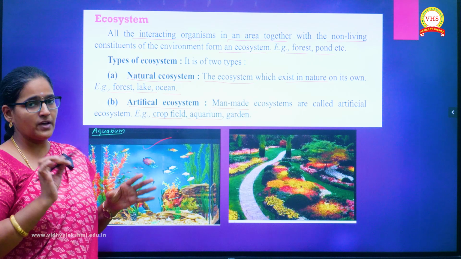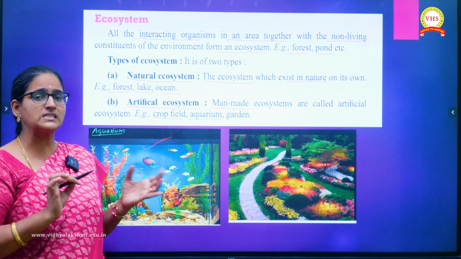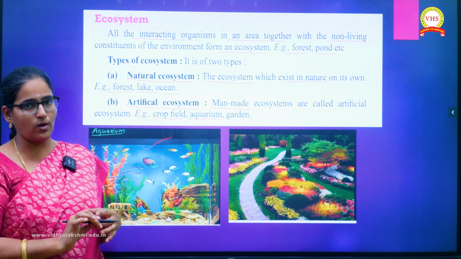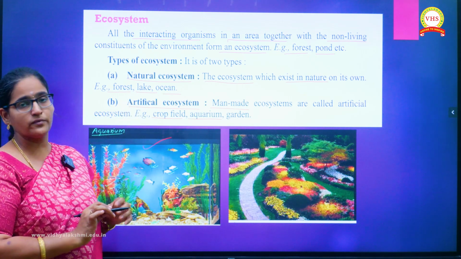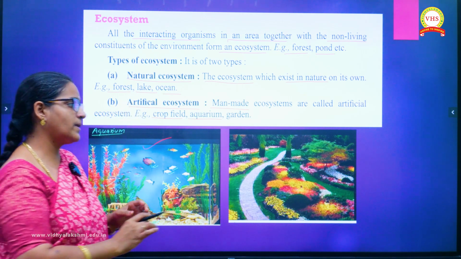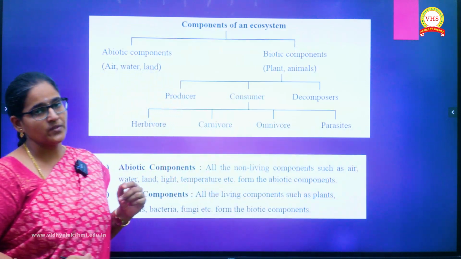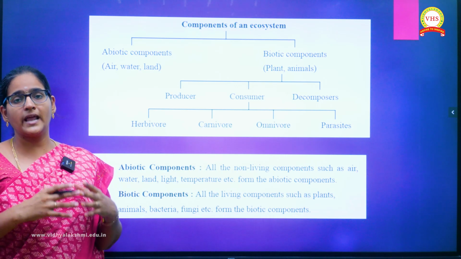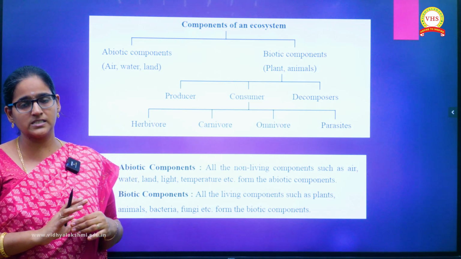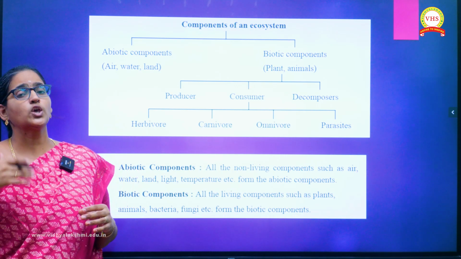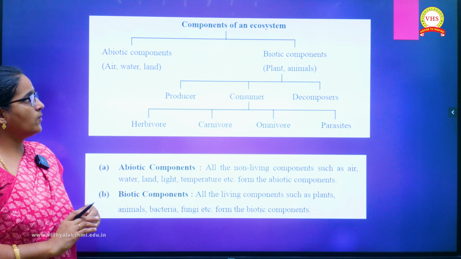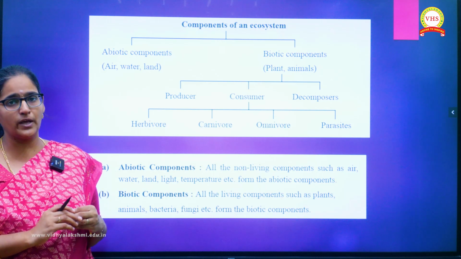So that was the first part, ecosystem. An ecosystem is an area where interacting organisms live along with the abiotic components. Here we have two types of ecosystem, natural and artificial. Natural means it is already existing in nature, created by nature itself. Artificial means human beings are involved in creating it. That is the first part. Now, what are the different components of an ecosystem?